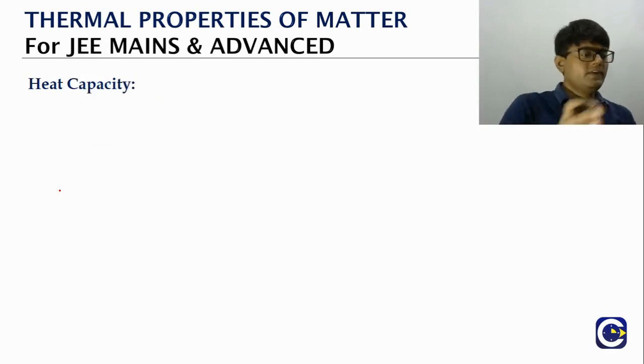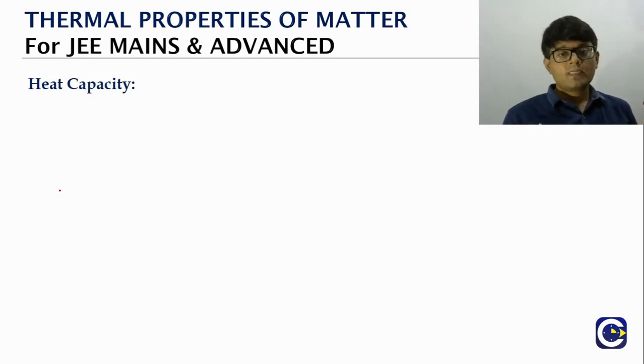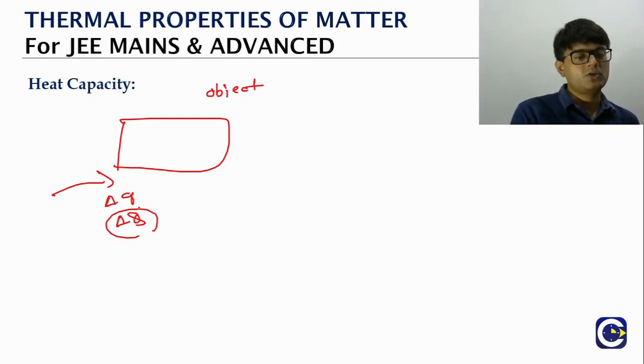Now we said calorimetry is a precursor to thermodynamics. When you are giving heat to an object, let's say we have an object here. When we are supplying a heat, let's say delta Q, either we can use small q or capital Q, whichever it is. This is the heat supplied to the object.